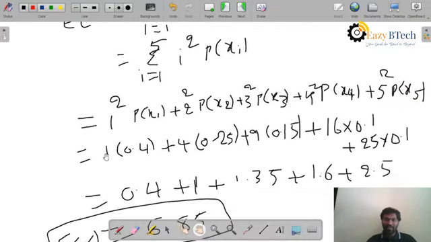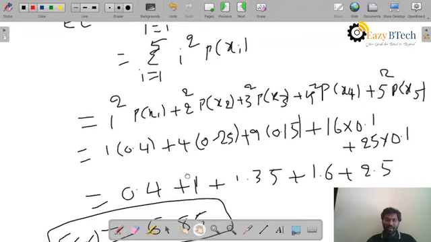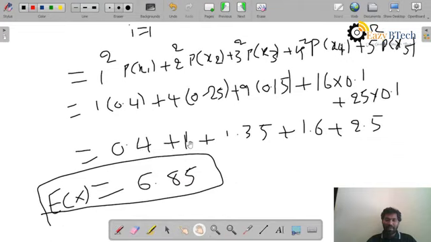Then it becomes 1 into 0.4 plus 2 square means 4 into 0.25 plus 3 square means 9 into 0.15 plus 16 into 0.1 and 5 square, 25 into 0.1. So I will add all of them: 0.4 plus 1, because 0.25 into 4 is 1, then 0.15 into 9 is 1.35, 1.6, 2.5.